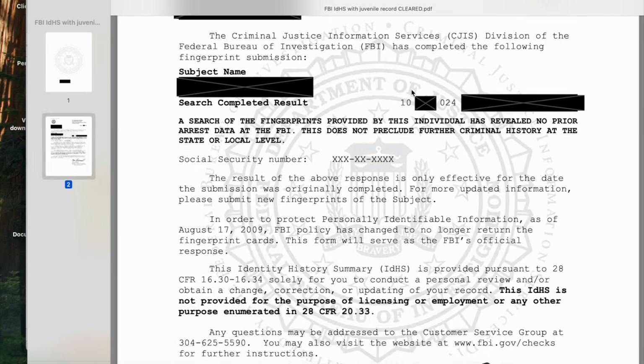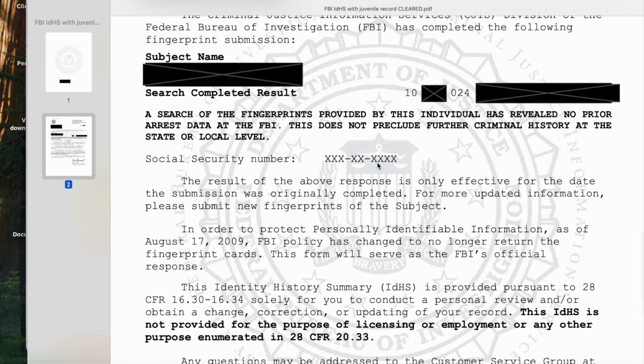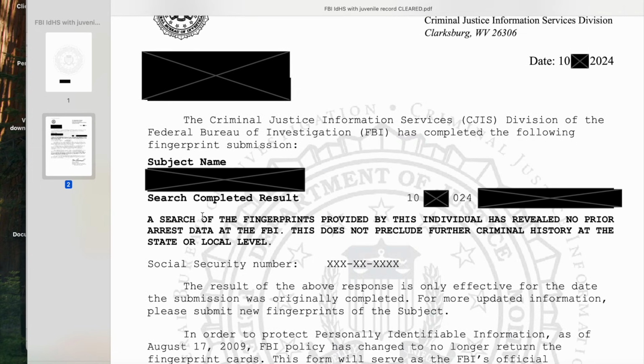And this is the beautiful part. Can you read this? A search of the fingerprints provided by this individual has revealed no prior arrest data at the FBI. This does not preclude further criminal history at the state or local level. That's clear. This is what an FBI background check looks like when it's completely clear, when it's clean as a whistle.